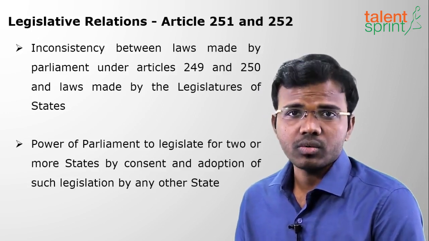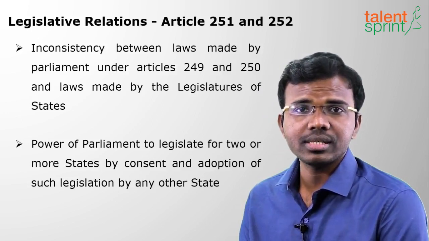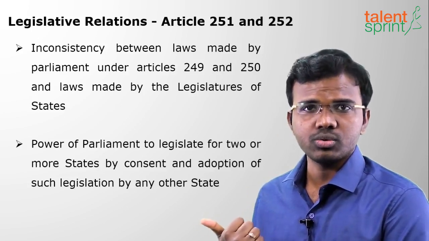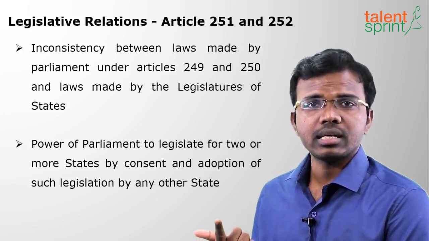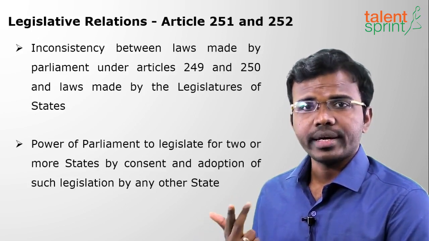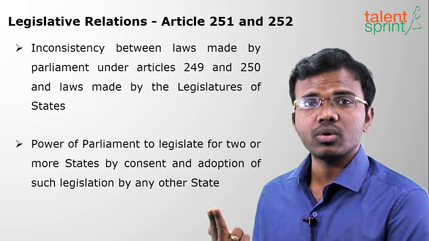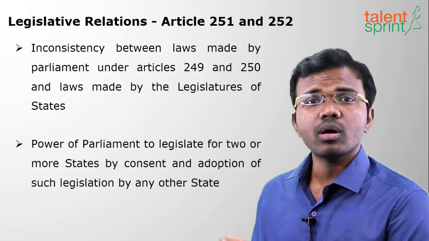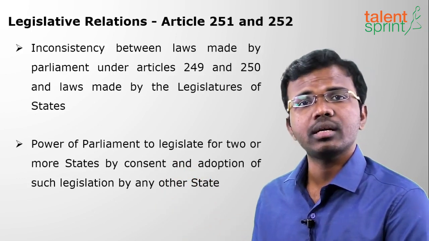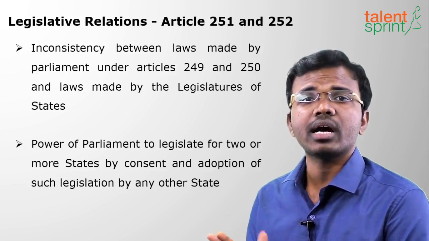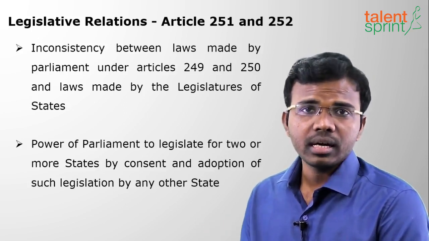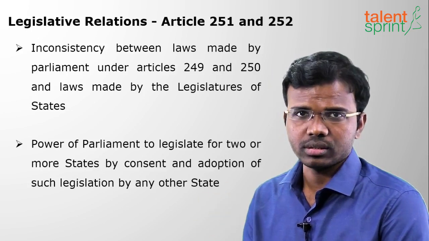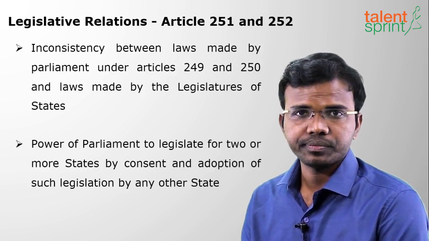So let us recall once. When can Parliament make laws on the state list? When Rajya Sabha asks with special majority, that is 2/3 majority. Next, when national emergency is in operation. Next, when state emergency, that is President's rule under Article 356, is in operation. And next, when 2 or more states ask. So these are the 4 conditions under which the Parliament can make laws on the items on the state list. These are legislative relations. Through laws they are related.